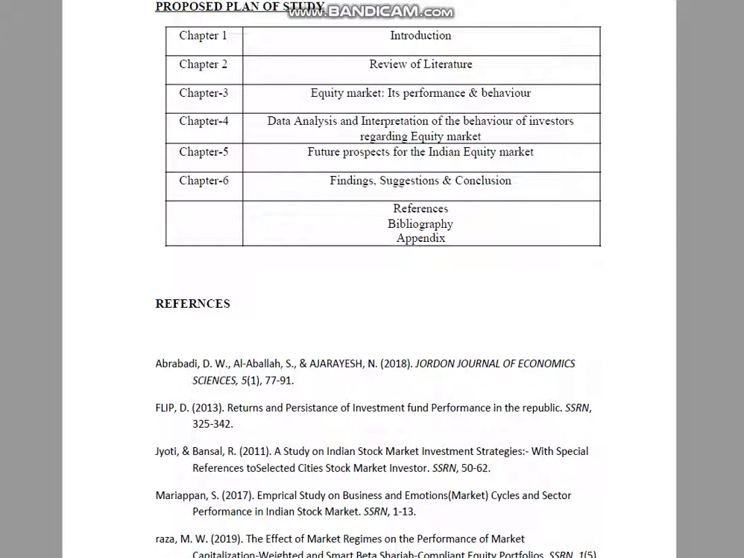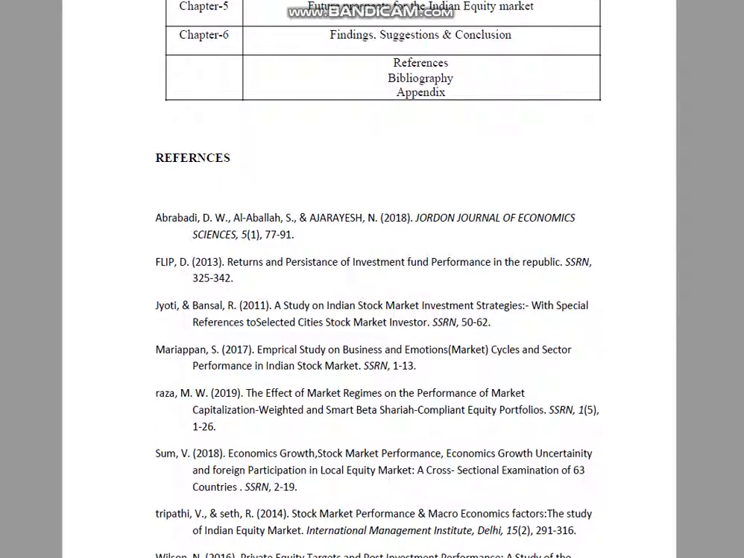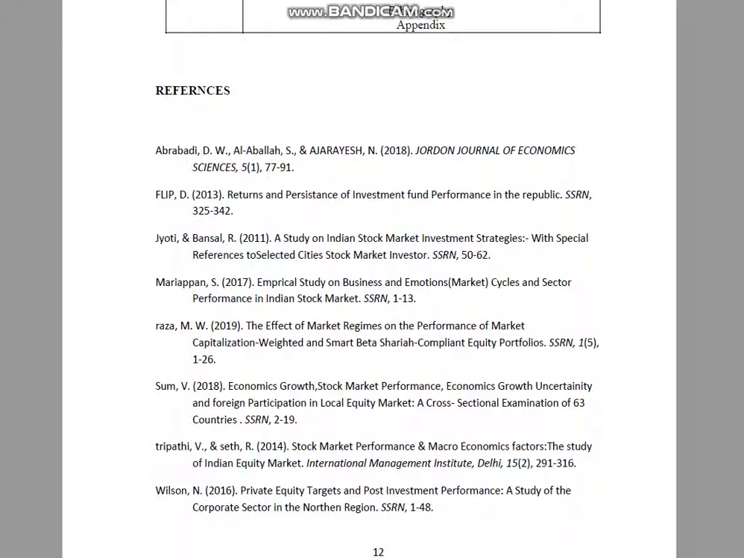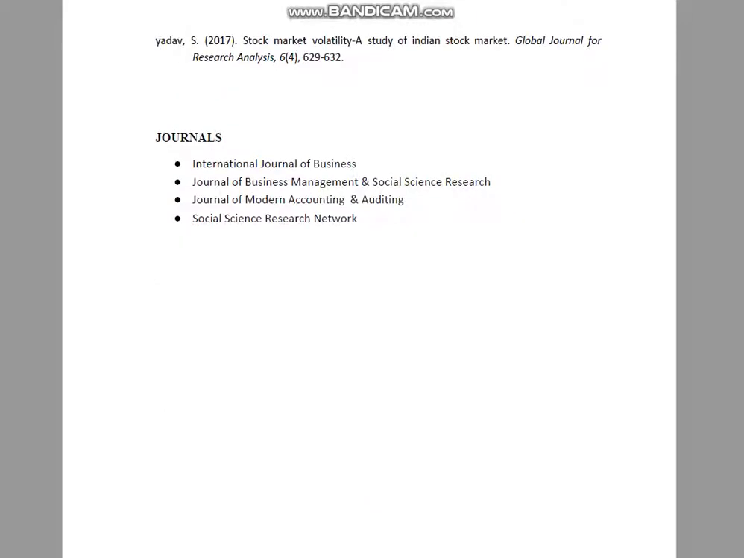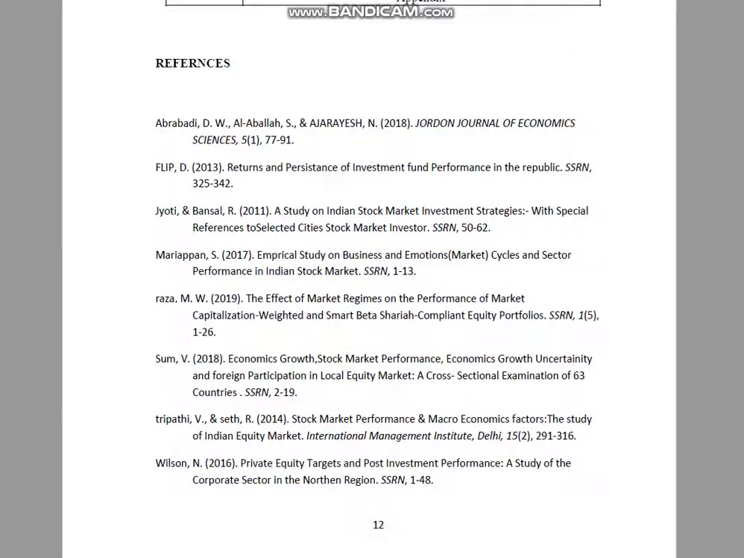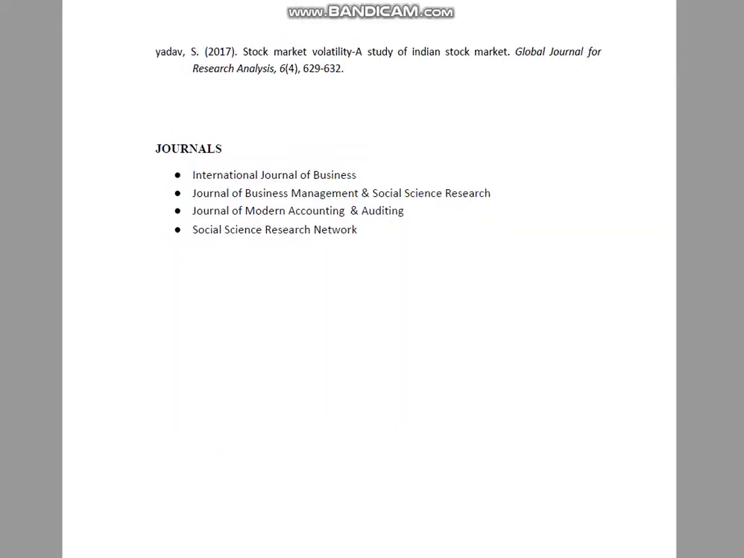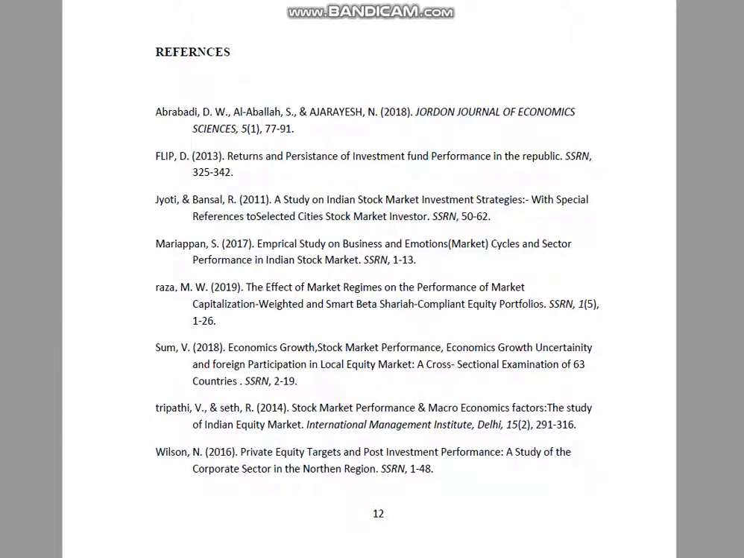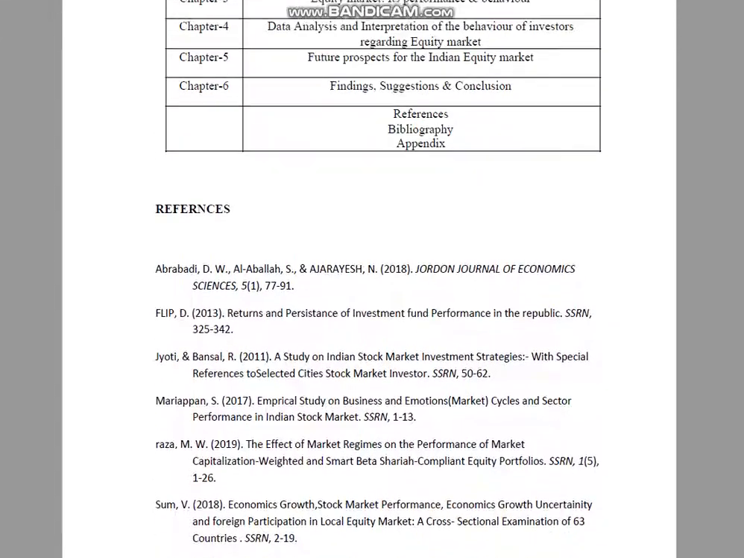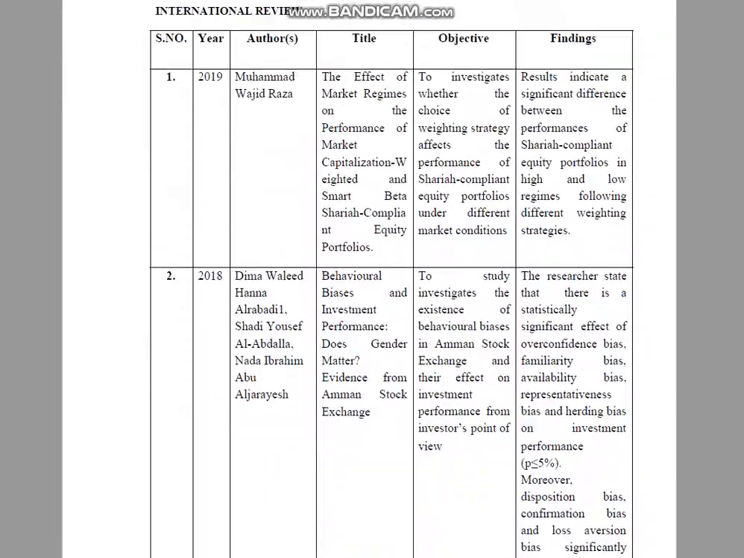If you are not able to make a proposed plan of the study, if you don't have any idea, you can skip this step, and then finally you will have to write the references. You will write the names of the journals or whatever review you have done. You have to write the references and the names of the journals very clearly, and all of them should be included, whatever you have studied. Whatever references you have taken help from, you have to specify them very clearly. So this is how you make a proper research proposal.